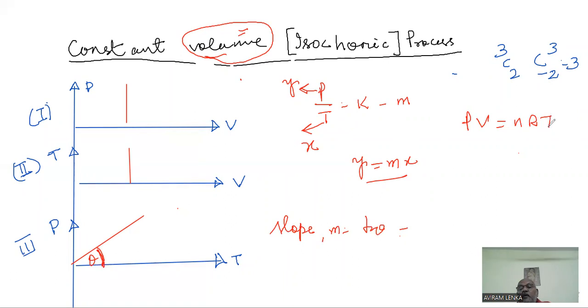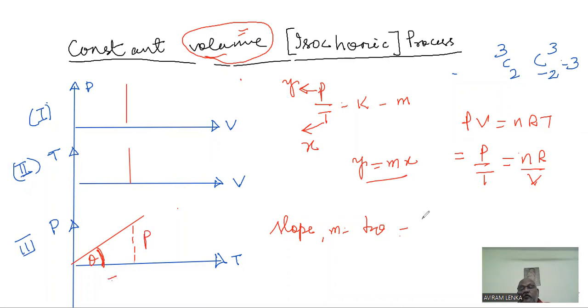So if we separate out P by T, it says that P by T will be equal to nR by V, and here the slope is tan theta. On y-axis we get pressure, on x-axis we get temperature.